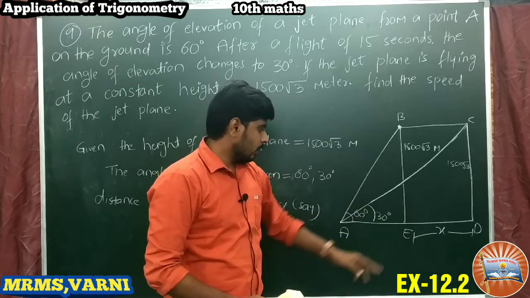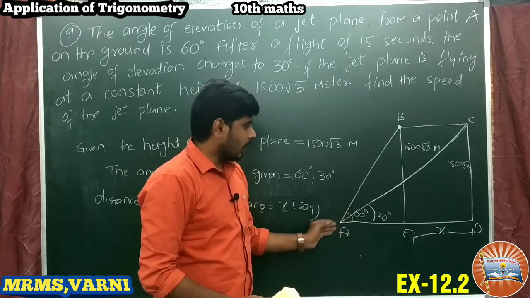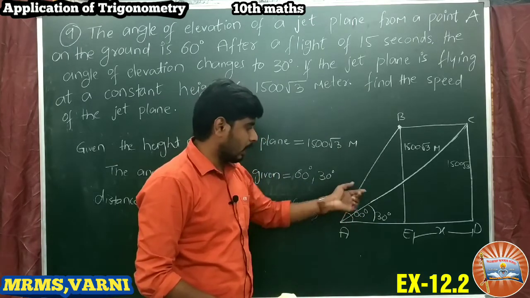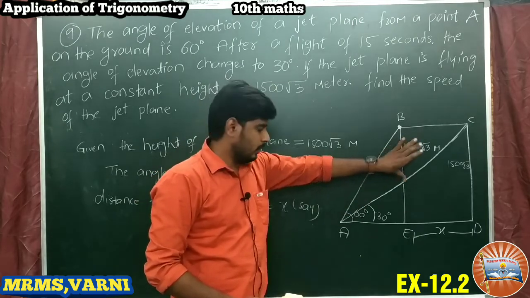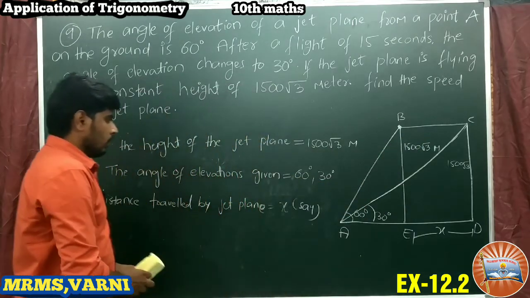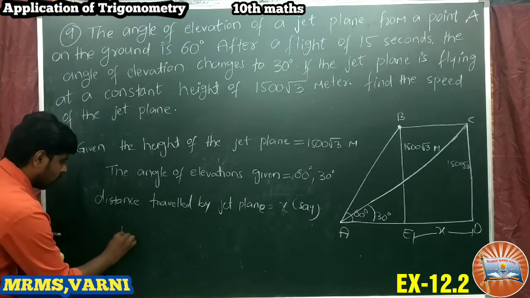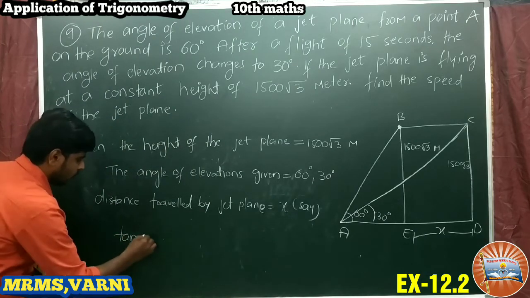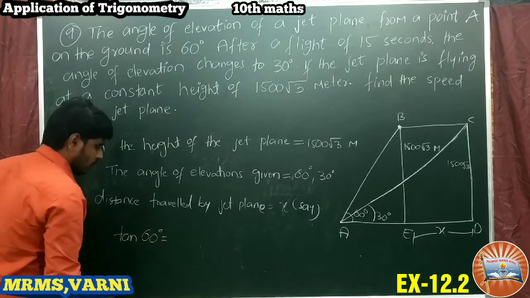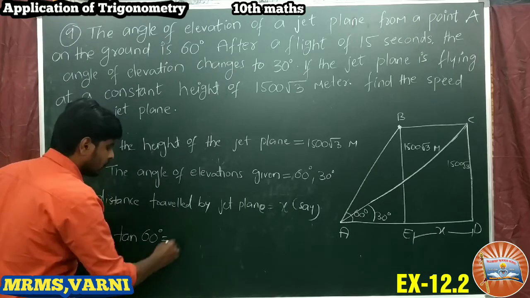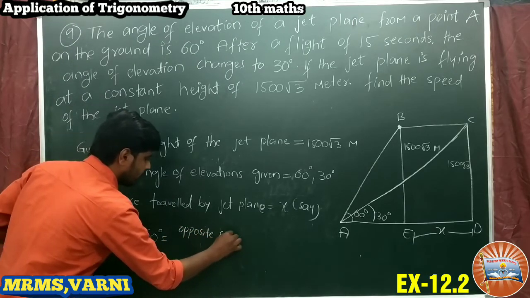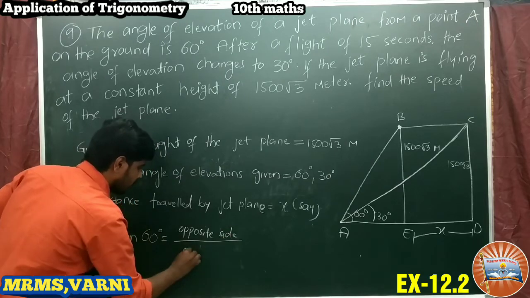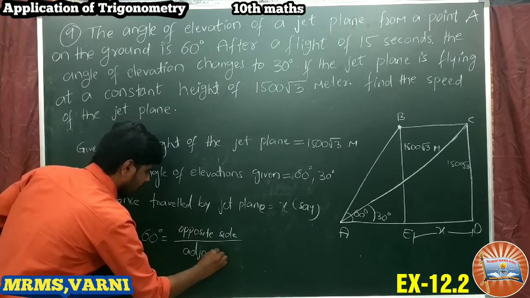Here I am going to take the tan ratio. Tan 60 degrees is equal to opposite side by adjacent side.